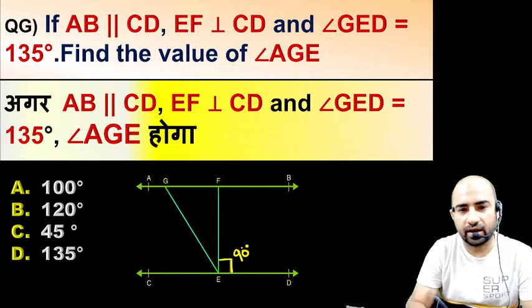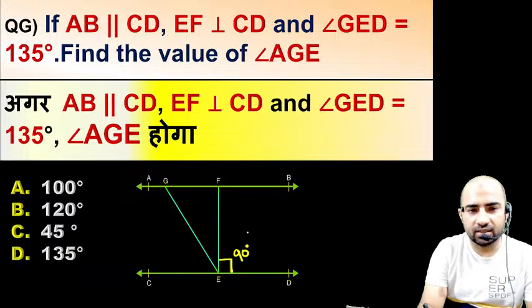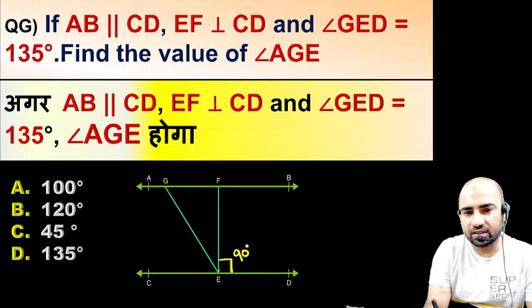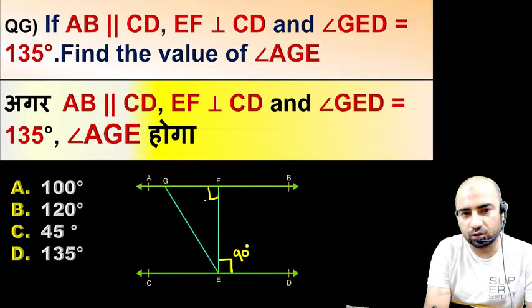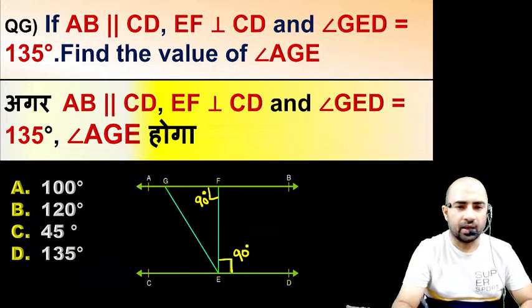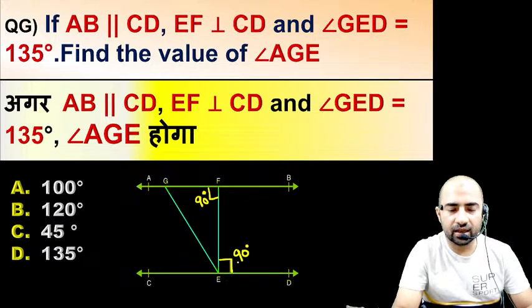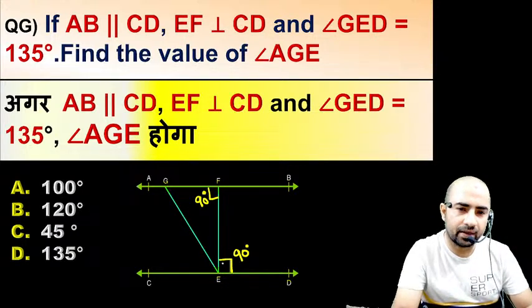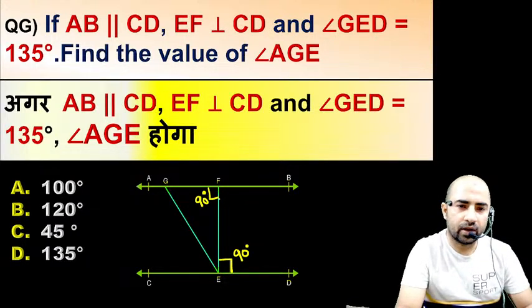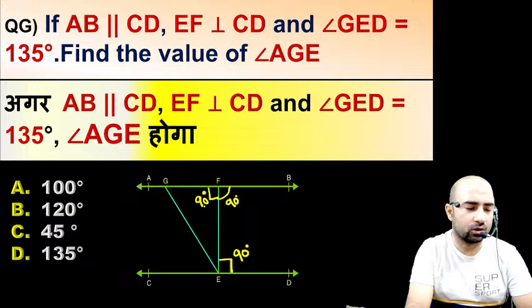As EF is perpendicular to CD, this angle is also 90 degree, and this angle is also 90 degree. As AB and CD are parallel, so this angle is also 90, this is also 90.